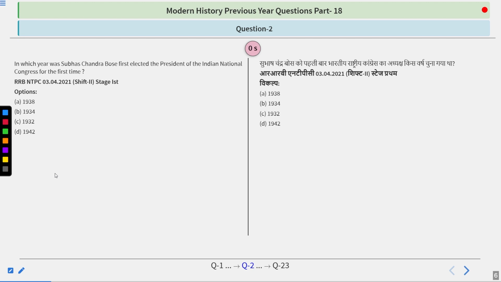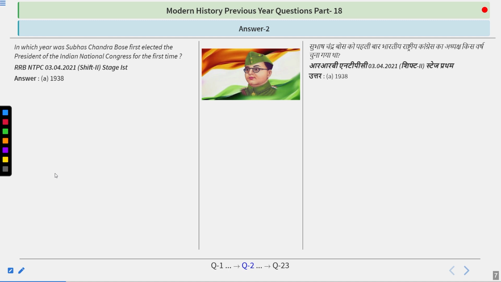And I guess the answer you are thinking of is quite right. Subhash Chandra Bose was first elected president of the Indian National Congress in the year 1938 at the Haripura session.